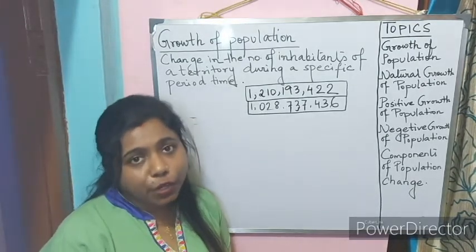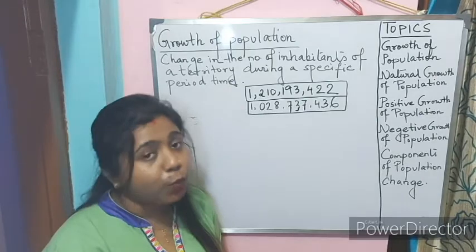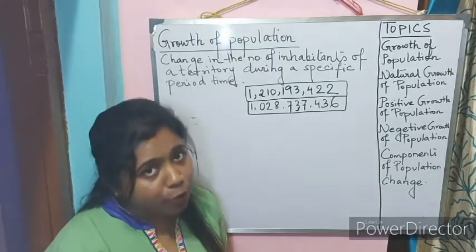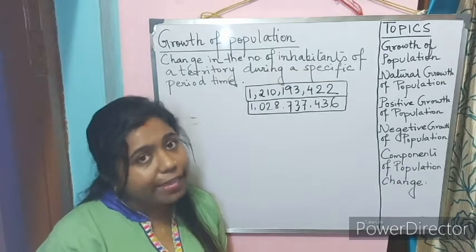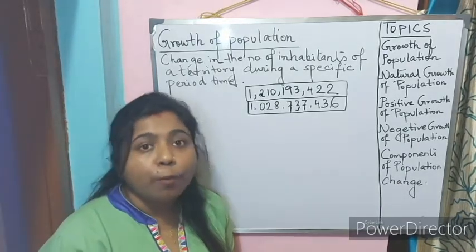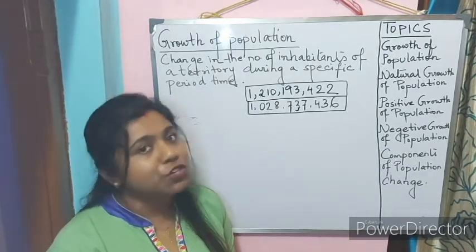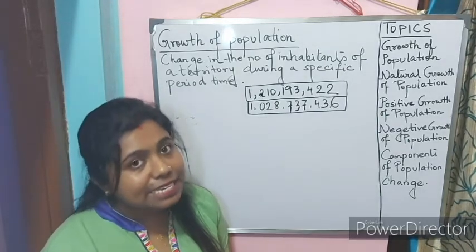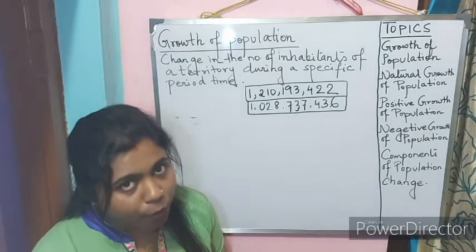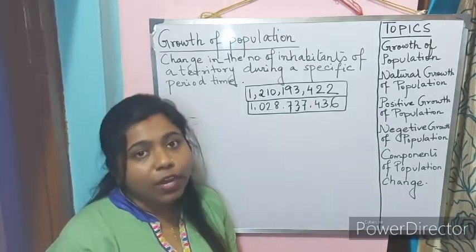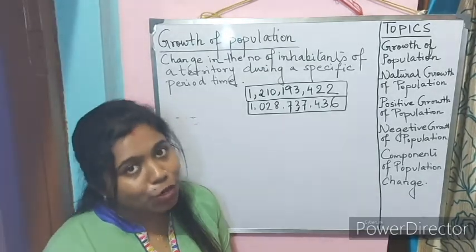So in the first video that I posted from the chapter, The World Population and Distribution from the book Fundamentals of Human Geography, I already explained to you the concept of population, the concept of population distribution, population density, and the factors on which the density of population depends. Now today we will go ahead with some other topics related to population.